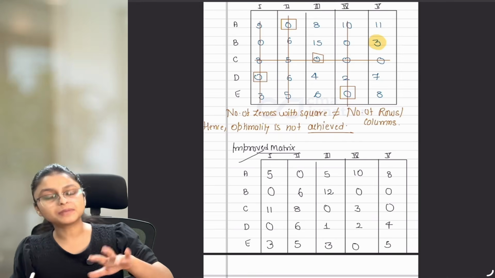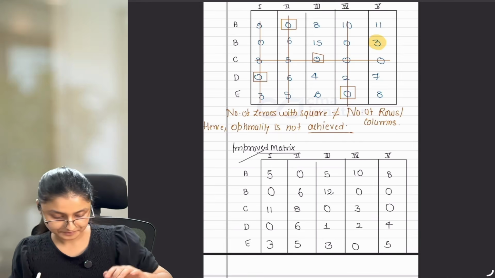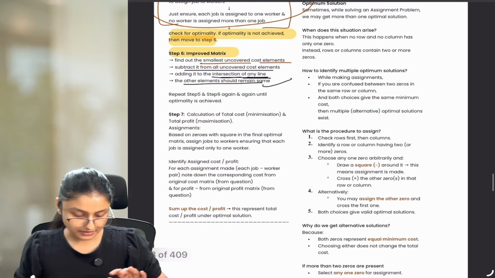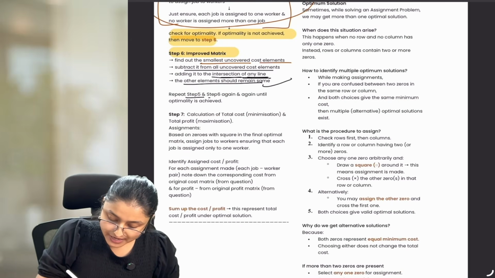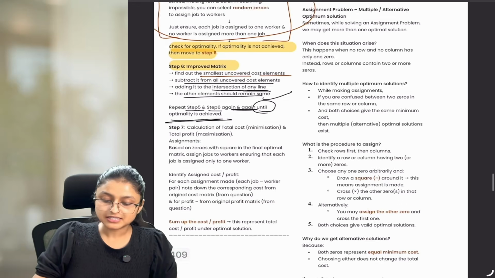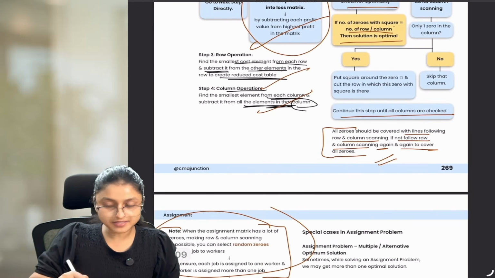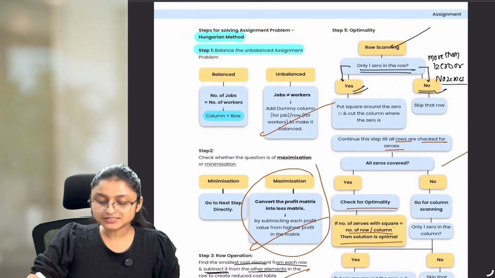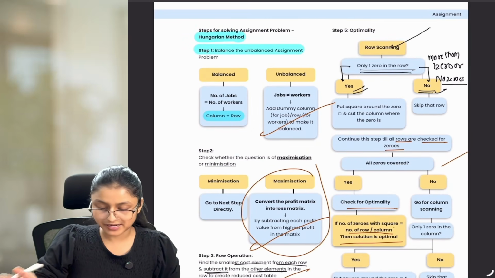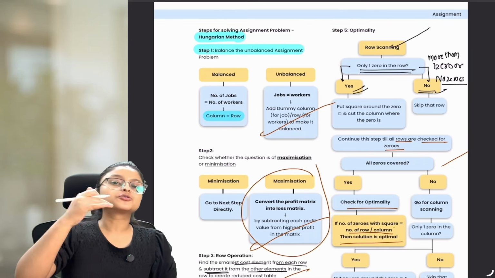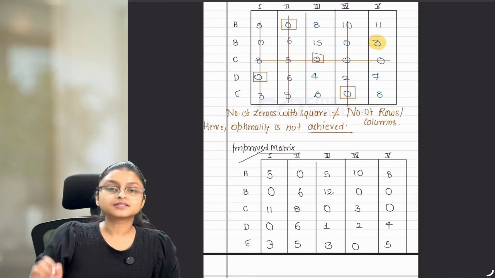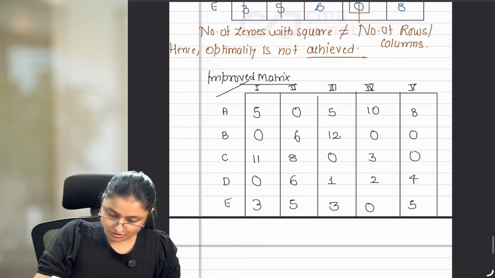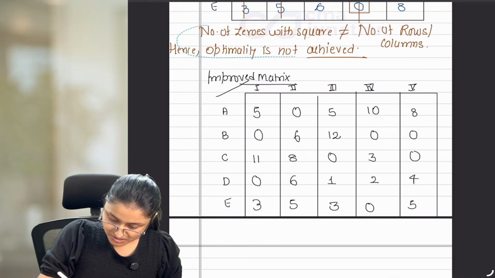Now what to do after making this improved matrix? Let's see. Repeat steps number 5 and 6 again and again until optimality is achieved. We have followed step number 6, now we have to move to step number 5 again. In step number 5, where we were doing row scanning and column scanning, we have to do that row scanning and column scanning again in this improved matrix. Okay? So let me just make it smaller.